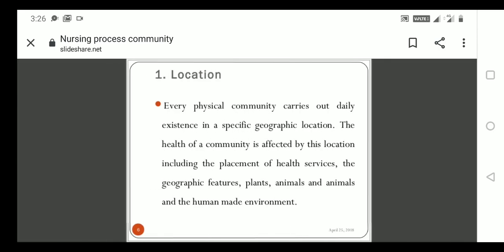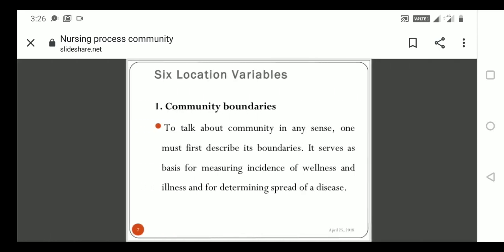So we have learned the first feature, that is location. We'll see the details about the location. There are 6 location variables. First one is community boundaries.